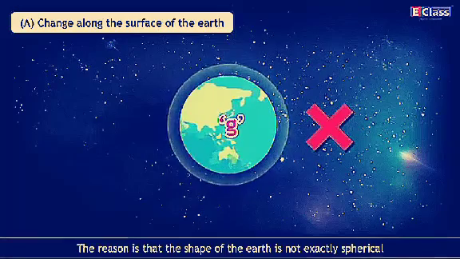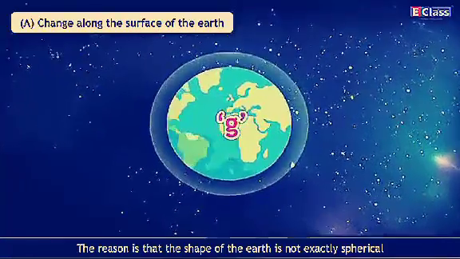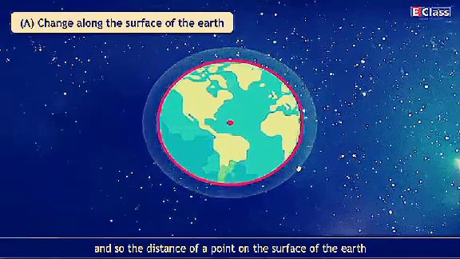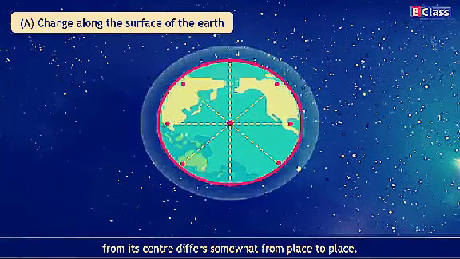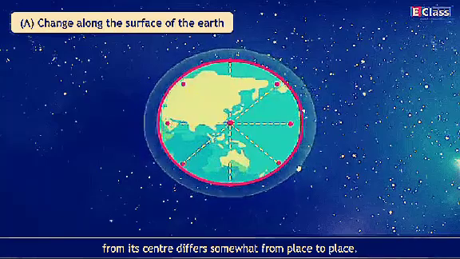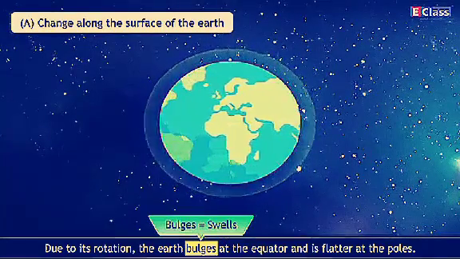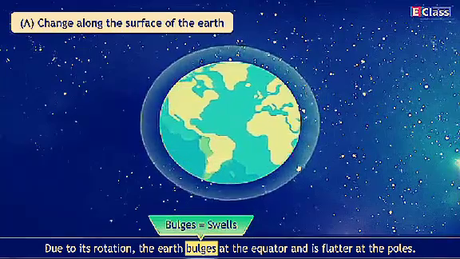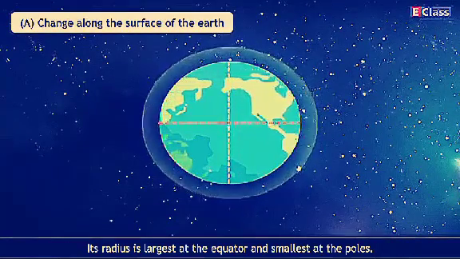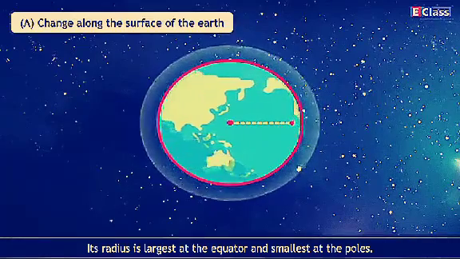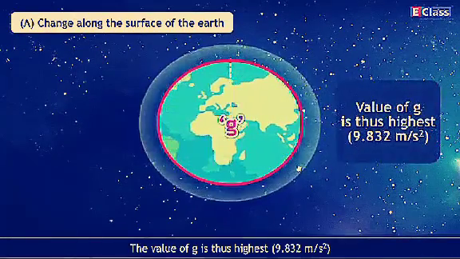The answer is no. The reason is that the shape of the earth is not exactly spherical, and so the distance of a point on the surface of the earth from its center differs somewhat from place to place. Due to its rotation, the earth bulges at the equator and is flatter at the poles. Its radius is largest at the equator and smallest at the poles.